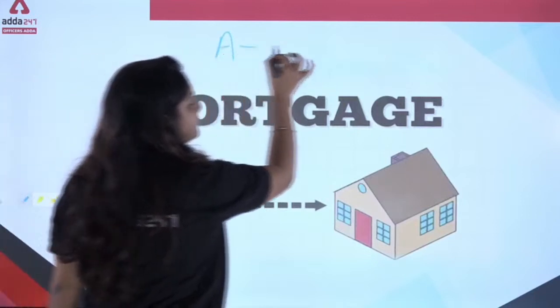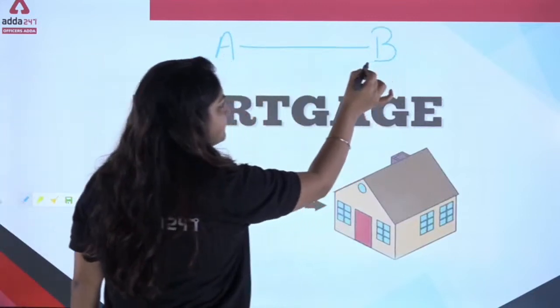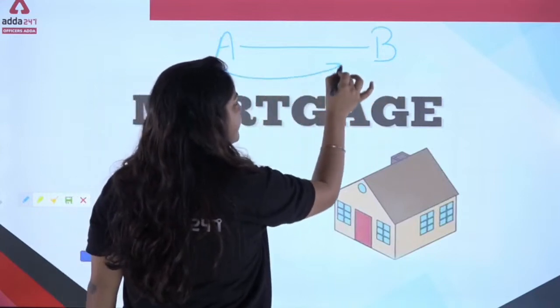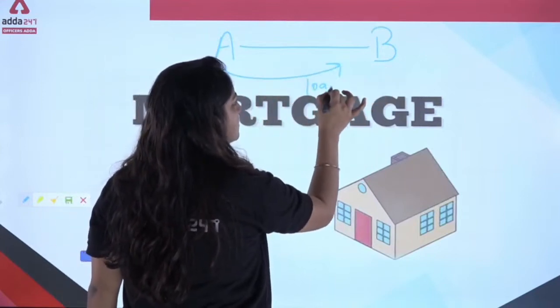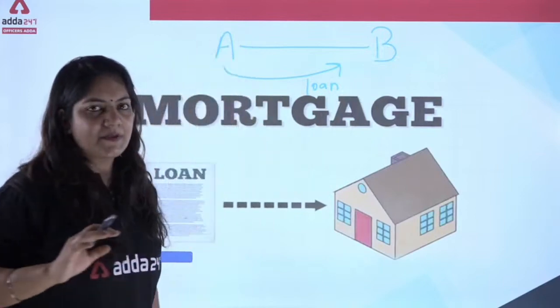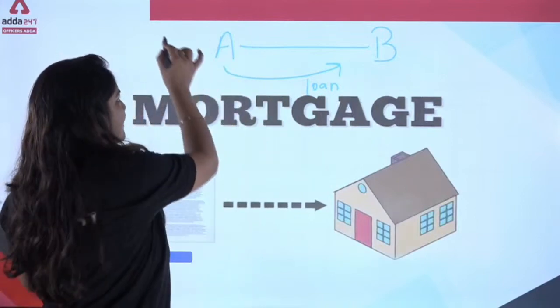Person A, person B. Person A gives a loan to person B because B was demanding it. Now suppose A is the bank.